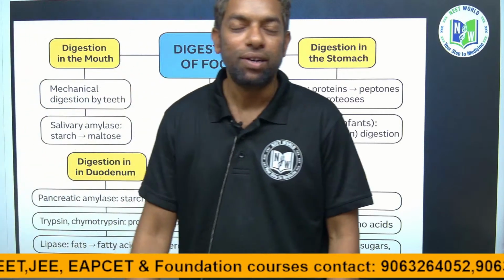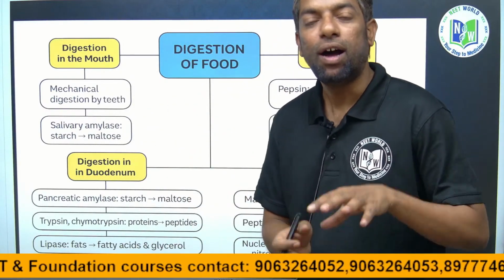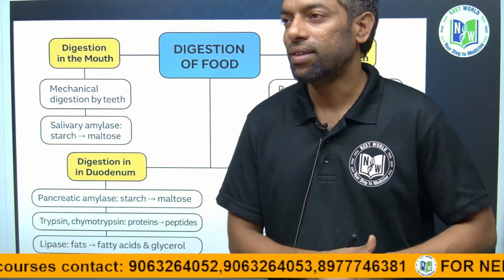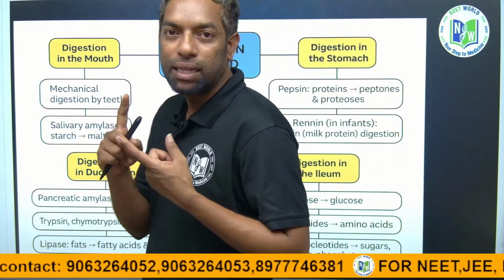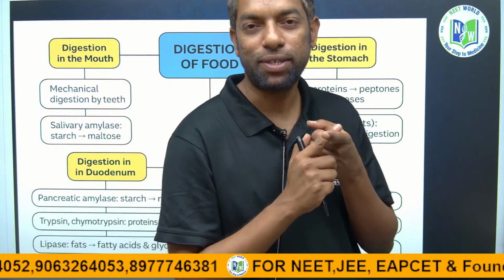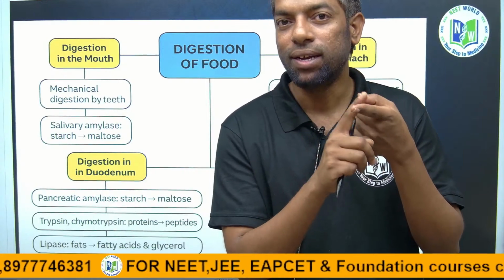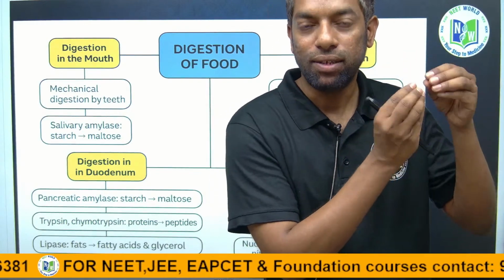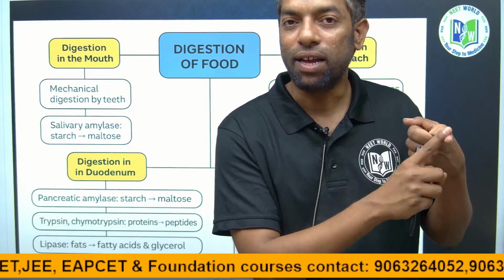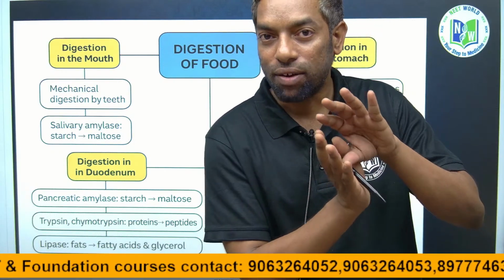Hi guys, today we are going to discuss digestion: how food is digested, how it is absorbed and how it is assimilated. Guys, we completed the part on the alimentary canal in the first class: the digestive system and the associated glands, the liver and pancreas, and how they secrete mucus or enzymes for digestion, from the salivary glands to the intestinal glands.